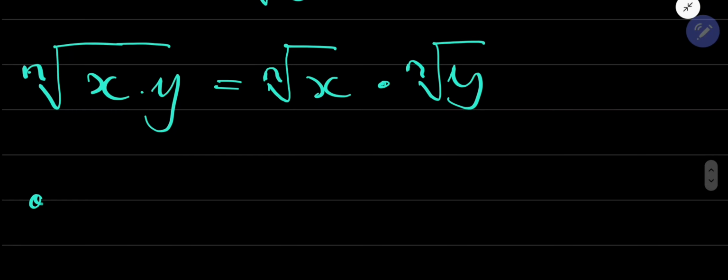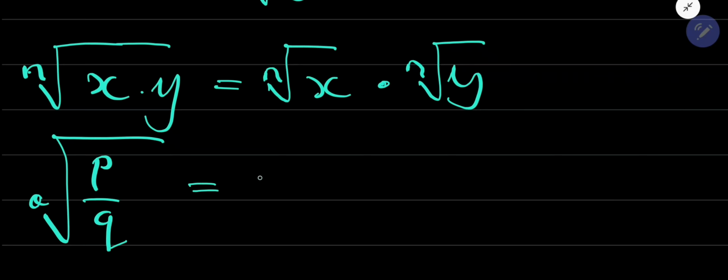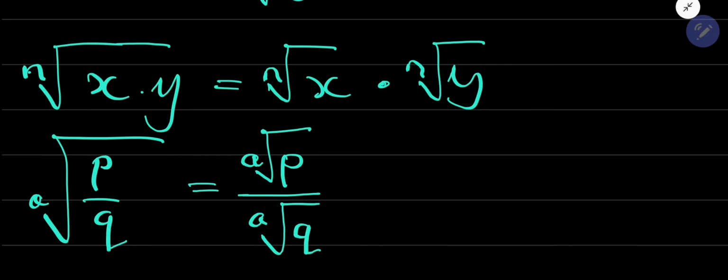Also, if you are given the nth root of P divided by Q, you can simply take it and make it the nth root of P divided by the nth root of Q. So you must know the forward procedure and the backward procedure.